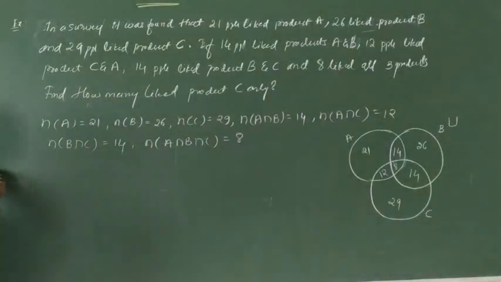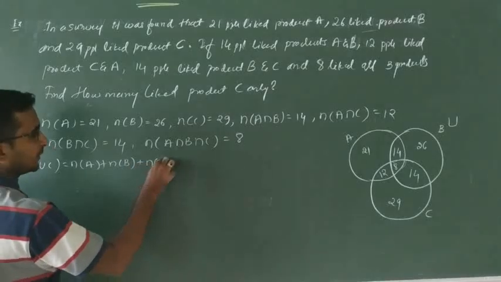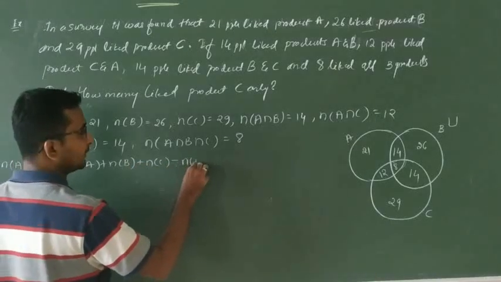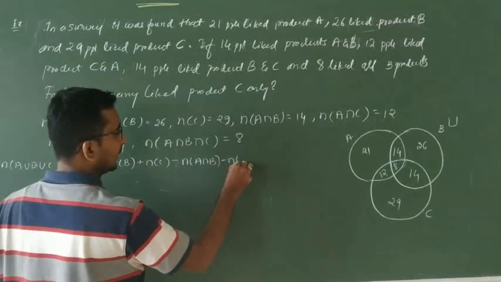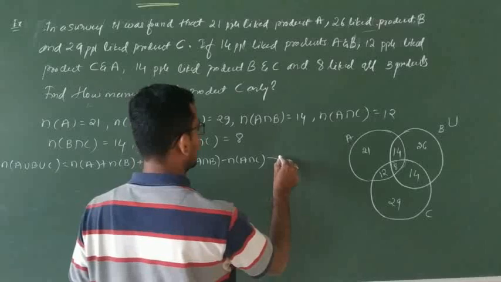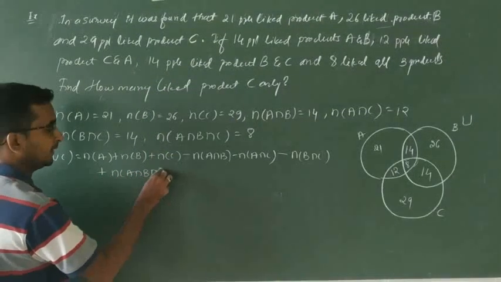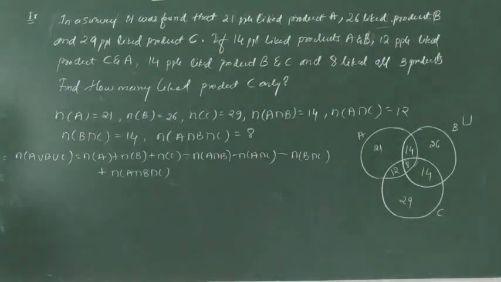So already we know the formula: N of A union B union C is N of A plus N of B plus N of C minus N of A intersection B, minus N of A intersection C, minus N of B intersection C, plus N of A intersection B intersection C. Getting? Okay. So this is nothing but the people who like one of the products A or B or C.